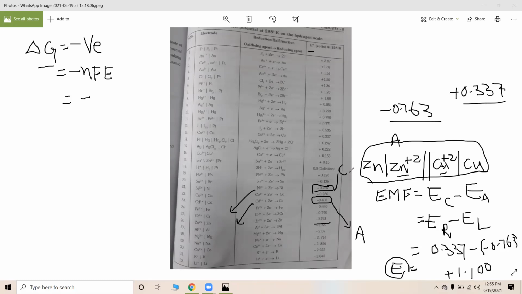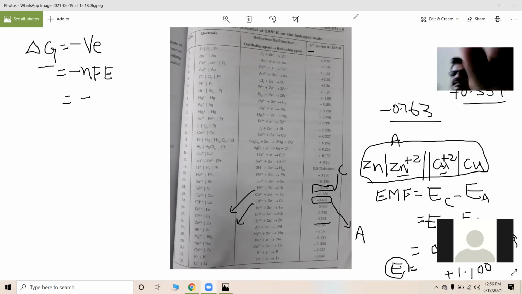My dear students, having already seen all these topics in intermediate, I think you must be thorough in such topics. Why? Because as I said in the beginning of this chapter, this world is working on two aspects: one is environment, another is energy. For studying energy, you must be thorough in electrochemistry.